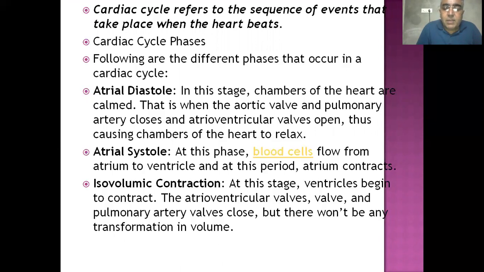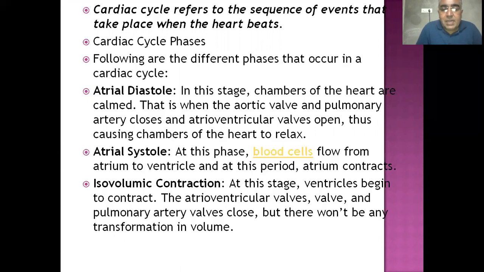Atrial systole. At this stage, blood flows from the atrium to the ventricle. At this period, the atrium contracts. Contraction of the atrium is called atrial systole, and that takes place in 0.1 second. And then the isovolumic contraction.